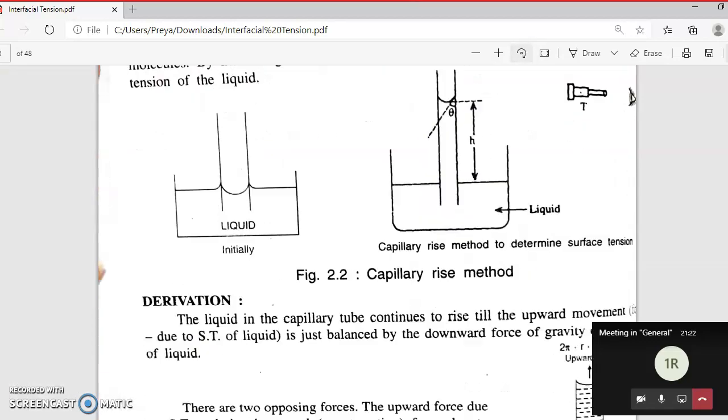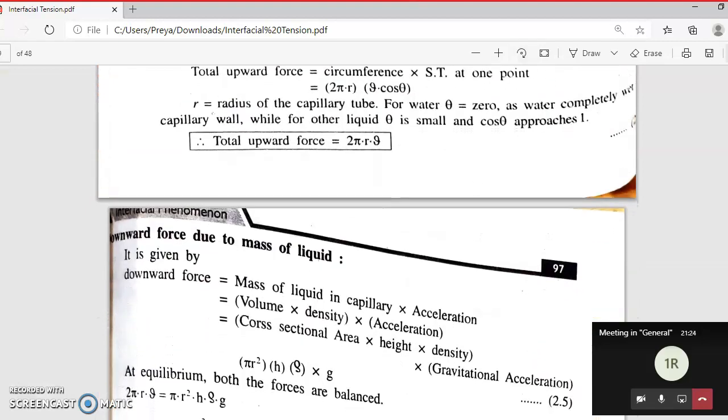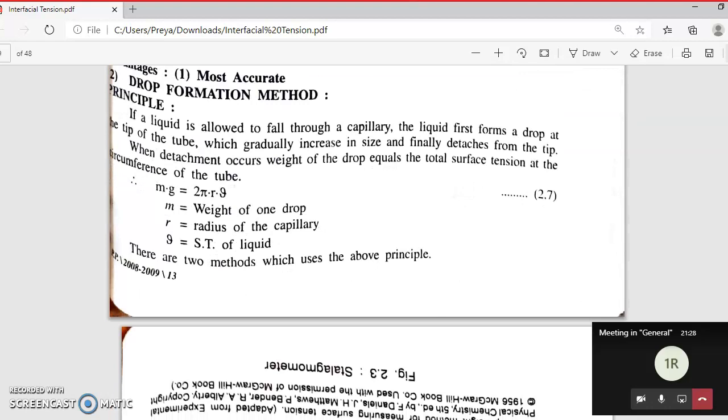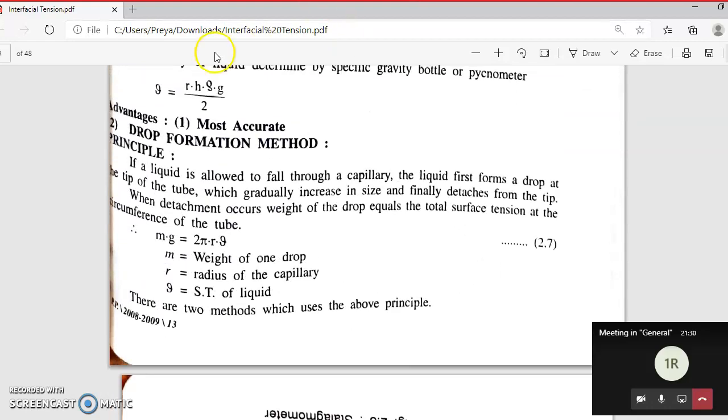Now we have completed the capillary rise method, upward force, downward force, and equation, all of that. If you remember, we have derived this equation: surface tension is equal to 1/2 rhρg. This is the final equation for capillary rise method, right? And it is a very accurate method. The advantage of capillary rise is accuracy. Now the second method for surface tension is the drop formation method.